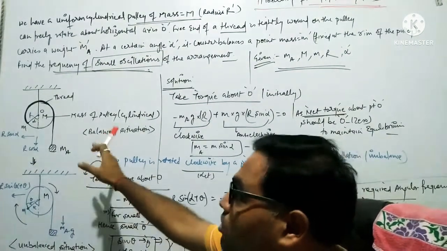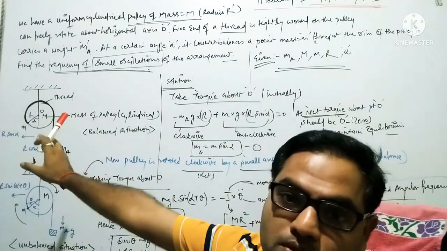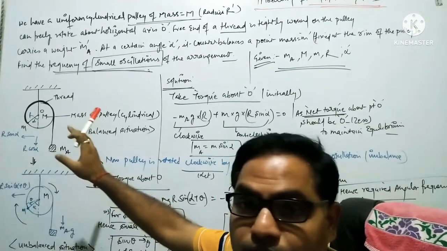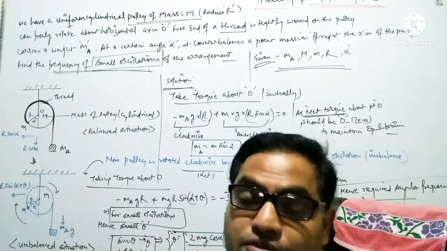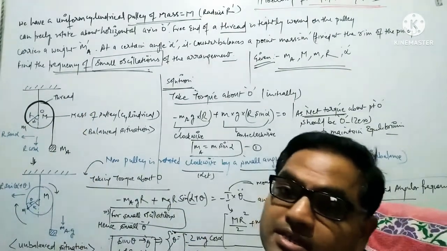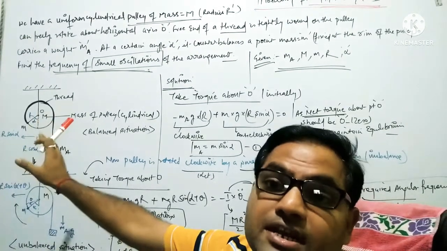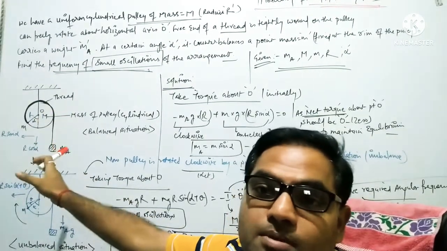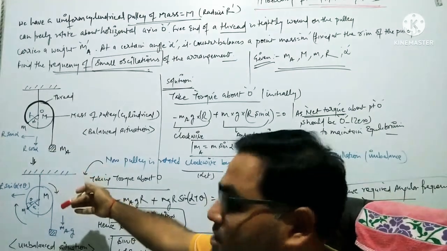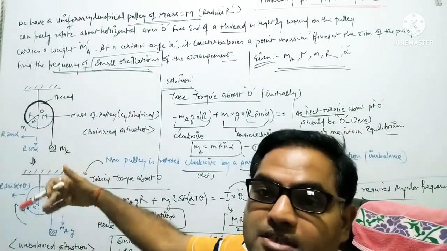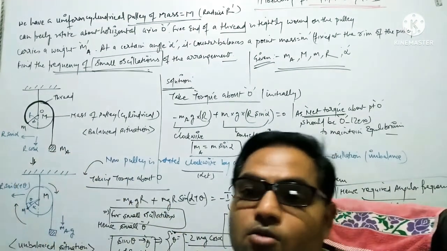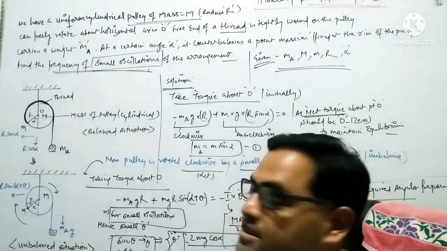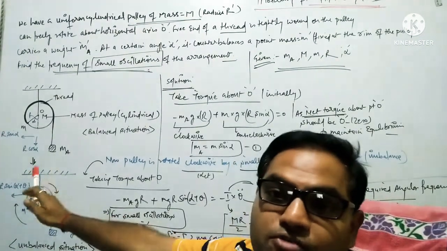That is, the net torque about the point O should be 0. And if we have to calculate the frequency of oscillation when this system has been disturbed to a certain angle, then how can we disturb a system? Obviously, we can rotate the system by a certain angle, so that the whole system configuration changes and the system goes into the equilibrium position.